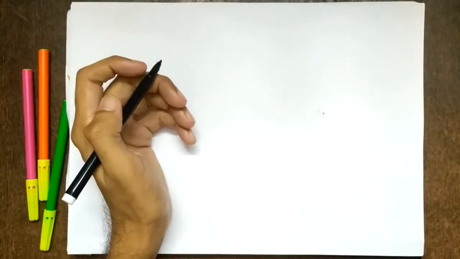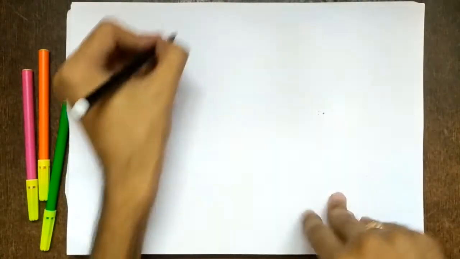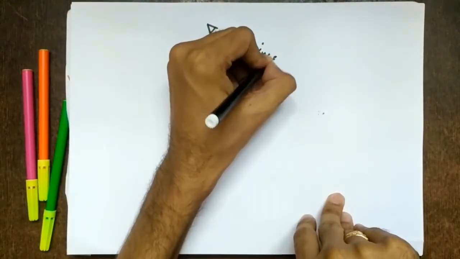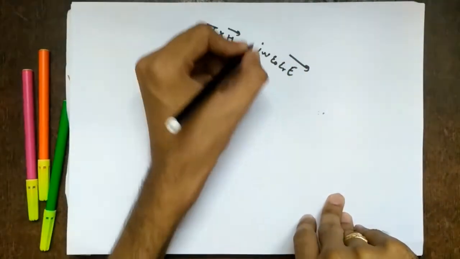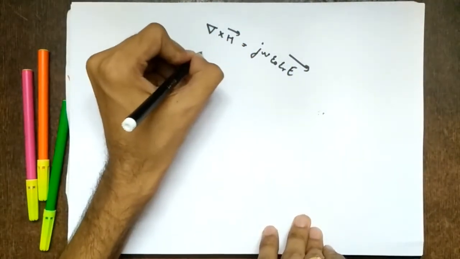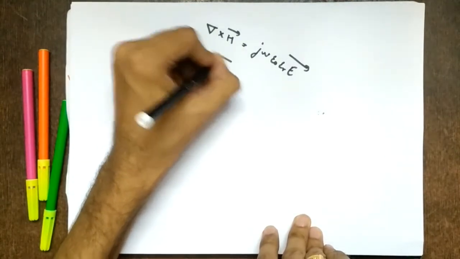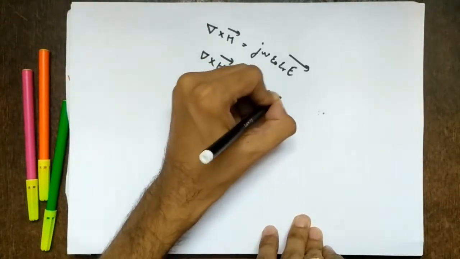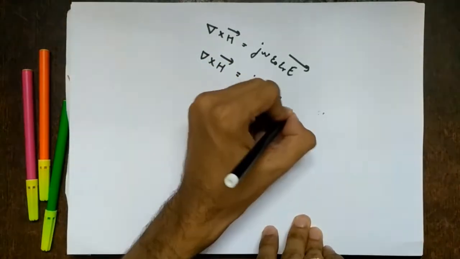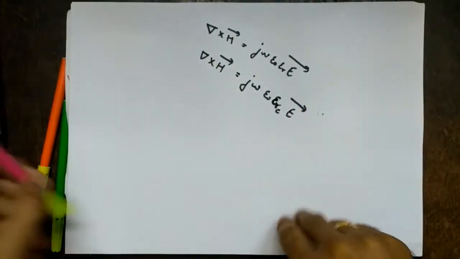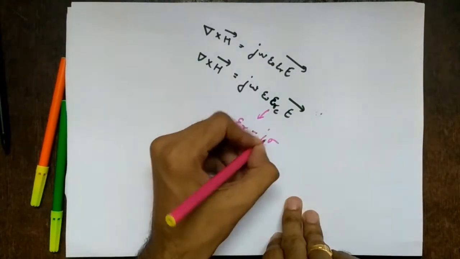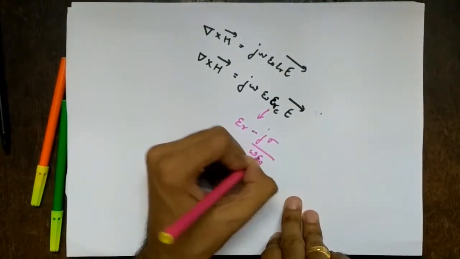So yesterday we started with the new topic, wave propagation in conducting medium, right? What we saw there is that if I take the point form of Ohm's law for a pure dielectric, it is given as j omega epsilon 0 epsilon r E vector, right? So we have solved numericals based on this. But if I have a conducting medium, what happens? The epsilon r gets replaced by epsilon rc. And how is epsilon rc given? It is given as epsilon r minus j sigma upon omega epsilon 0, right?